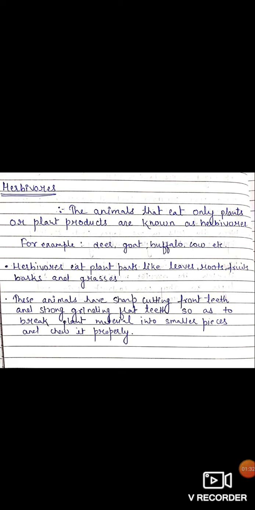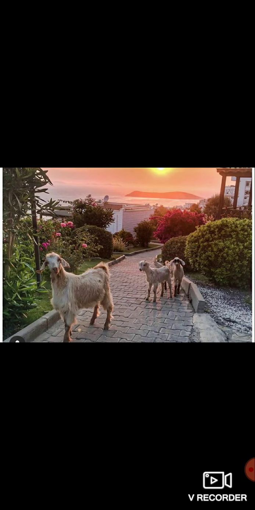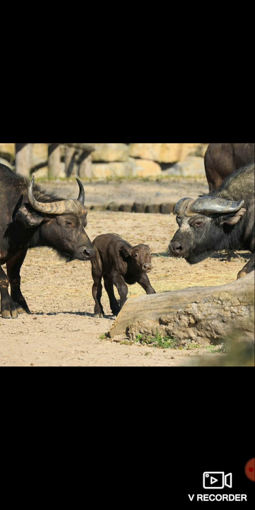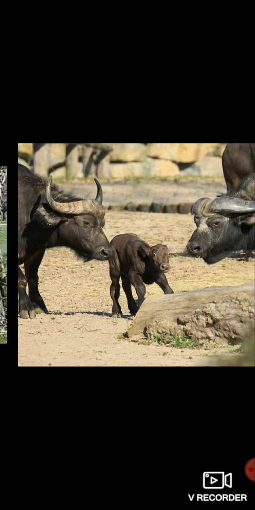Herbivores are the animals that eat only plants or plant products. For example, deer, goat, buffalo, cow, and many more.